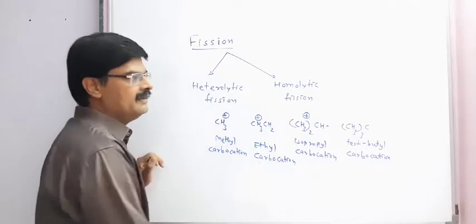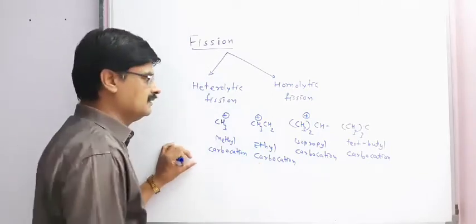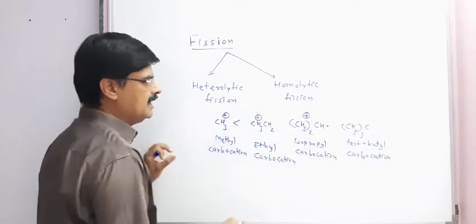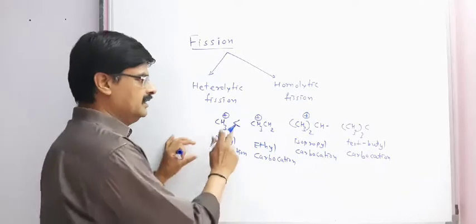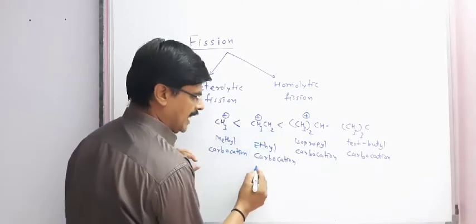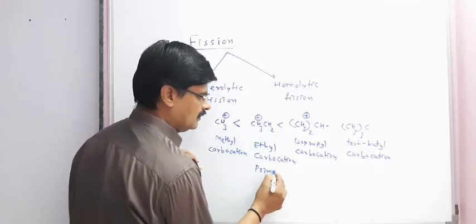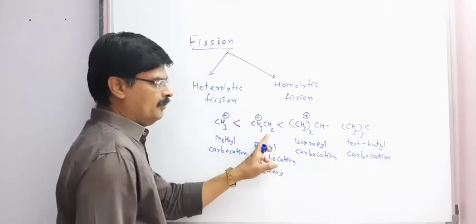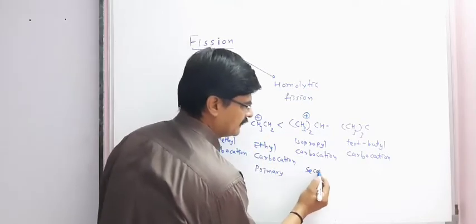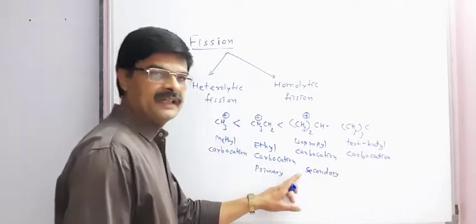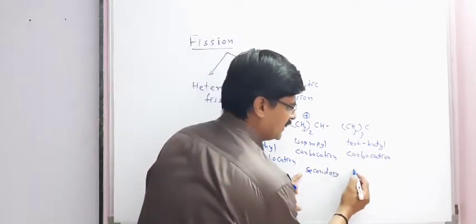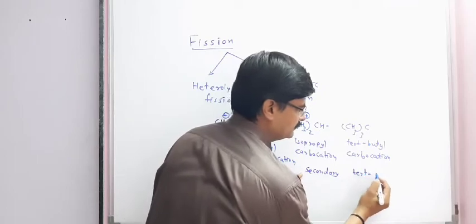As far as relative strength is concerned, we can say the stability of methyl carbocation is smaller than primary, primary is less than secondary, and the stability of secondary carbocation is less than tertiary.